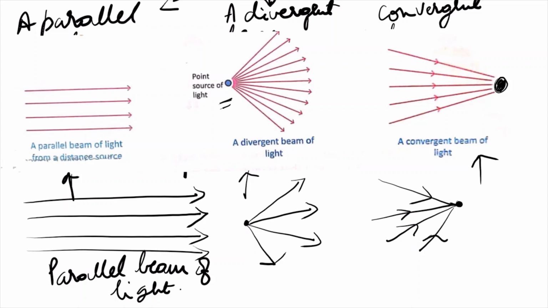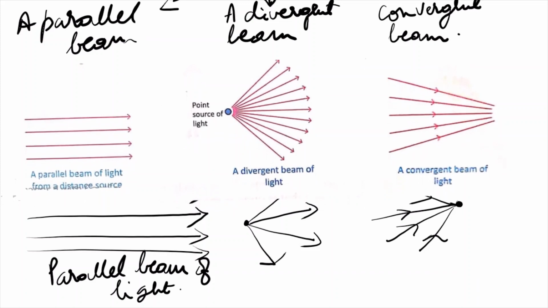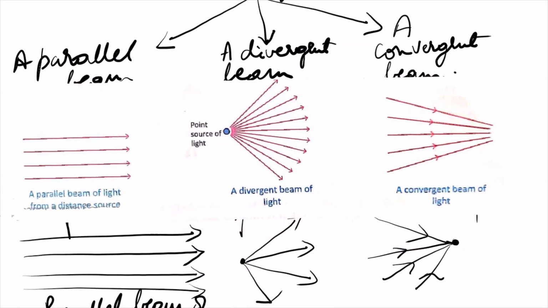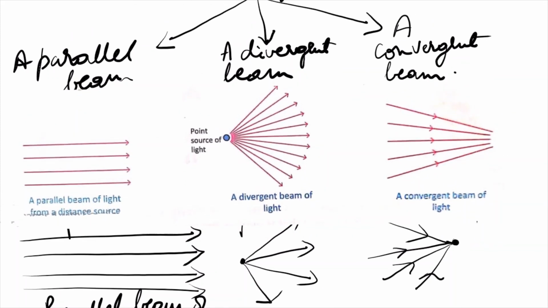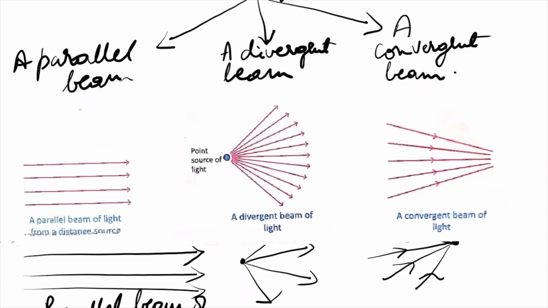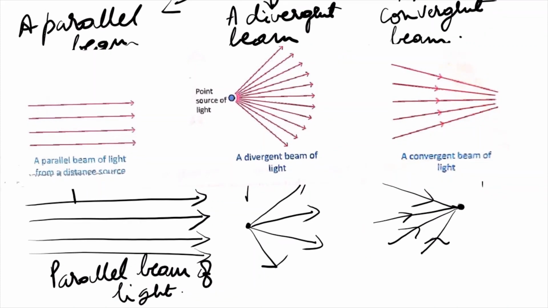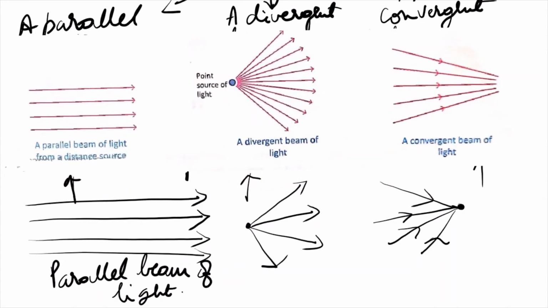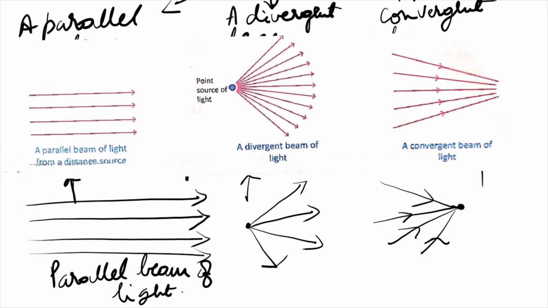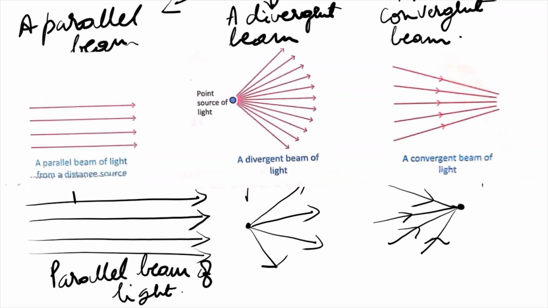Now a beam of light is of three types: parallel beam, divergent beam, convergent beam. Now with the help of a diagram I have shown you, this is the parallel beam, this is the divergent beam, and this is the convergent beam.